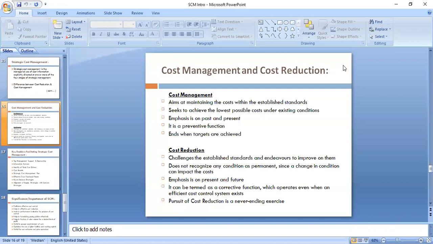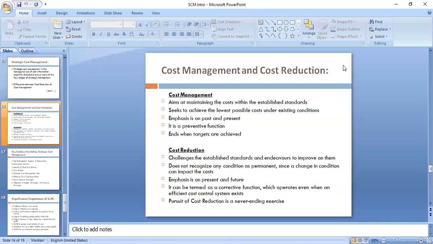Cost reduction will not come under cost management. Cost control comes under cost management. Correct. Yes, sir. Right. So what is cost management? It aims at maintaining the cost within established standards. Correct. So if my product cost is 100 rupees, I will try to maintain my total cost per product unit around 100 rupees. Right. So that is a cost management objective.